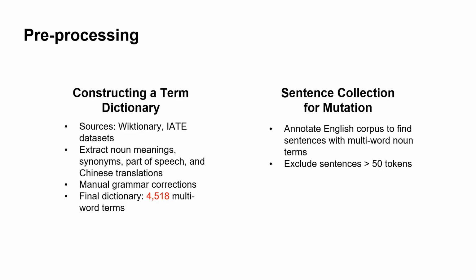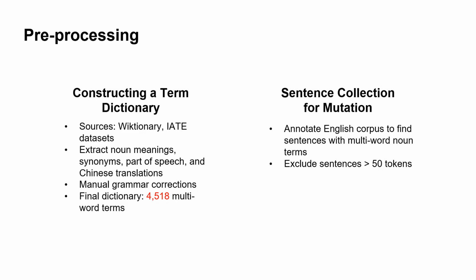We draw upon reliable sources including Wiktionary and the IATE datasets to extract relevant information, including definitions, synonyms, part of speech, and Chinese translations. This process also involves manual grammar corrections to ensure accuracy, resulting in a final dictionary comprising 4,518 multi-word terms.